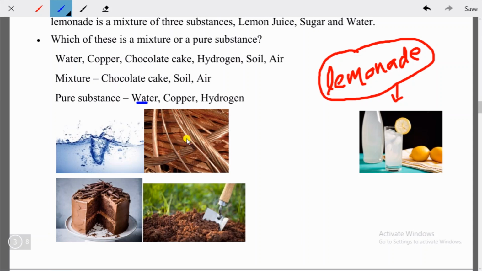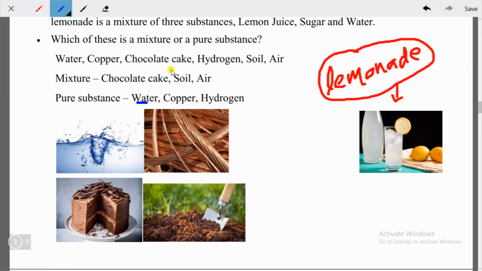It is a good conductor of electricity. So copper is basically a pure substance. Then you have hydrogen also. If I say hydrogen gas, then this hydrogen gas would be containing only the particles of hydrogen. No other kind of gas would be present there. So this is also a pure substance.